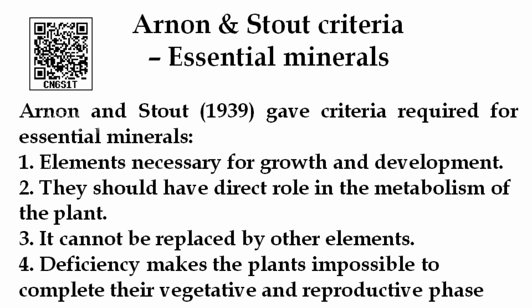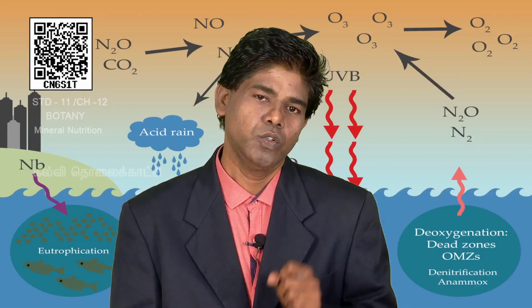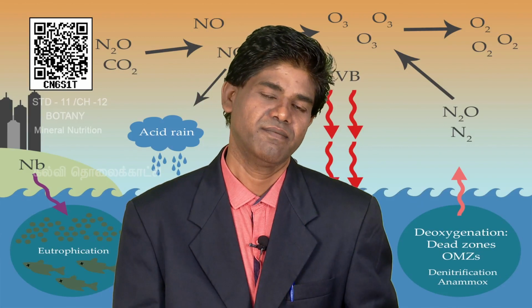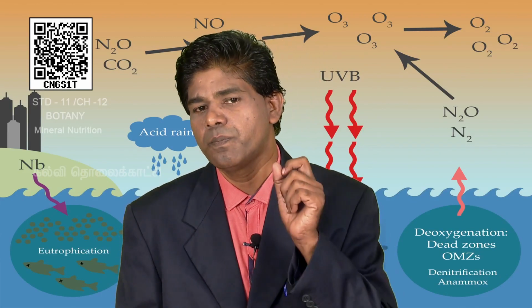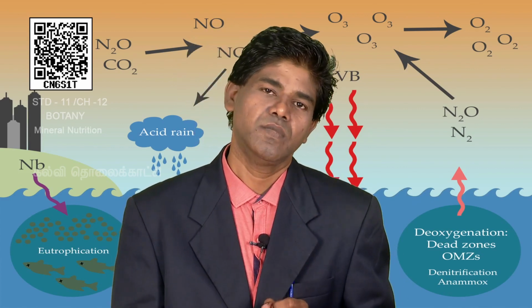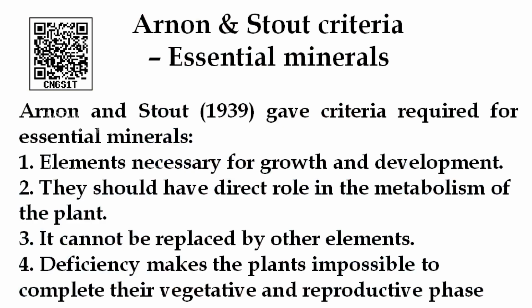First, the element is necessary for growth and development. Those elements which are necessary for growth and development are called essential minerals. Second, it should play a direct role in the metabolism of the plant. Third, it cannot be replaced by other elements. If we cannot replace this element with another element, it is called an essential mineral.